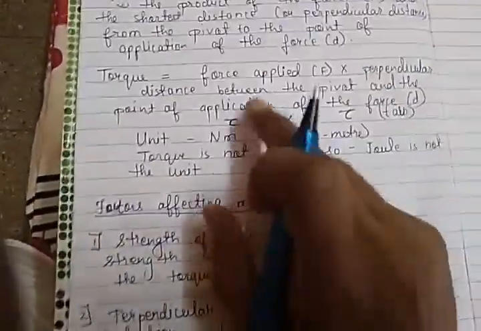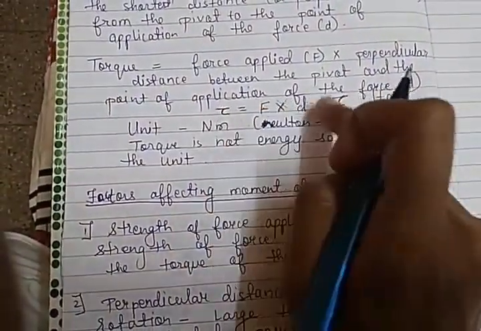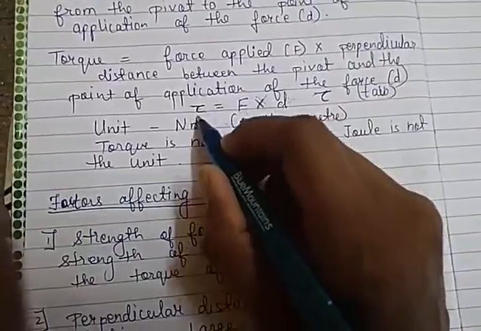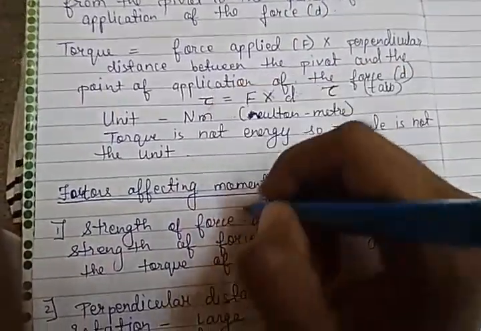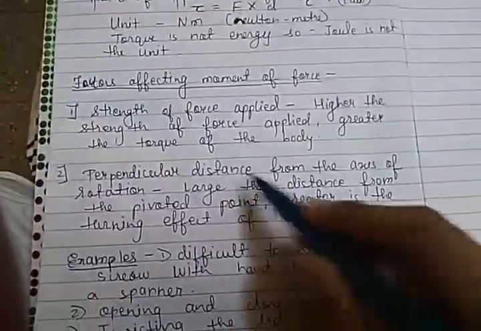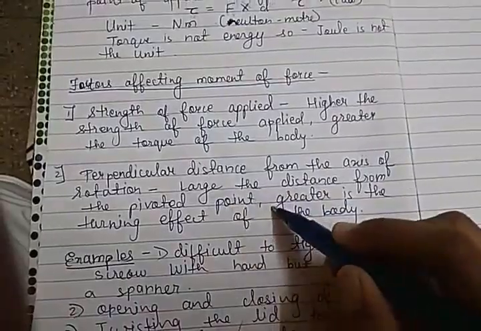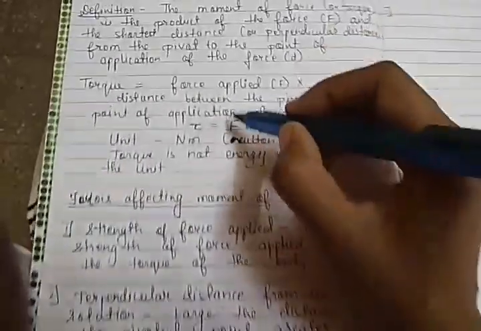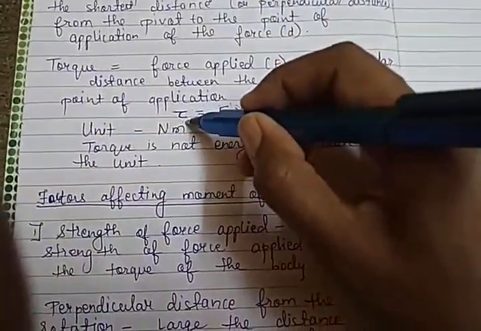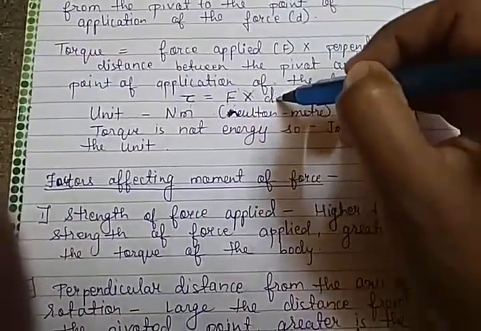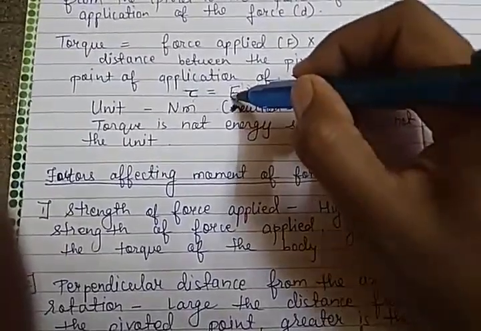So what does this mean? See, here we have seen the formula, torque is force into distance. This is a direct relation. Direct relation means when one increases, the other will also increase. So the greater the strength of force, the greater the torque. For the perpendicular distance, the larger the distance from the pivot point, the greater the turning effect of the body. So these are the two factors on which the torque depends. In the formula, tau, that is the turning effect, depends on the force applied and the distance from the pivot point. So more force, more torque; more distance, more torque.